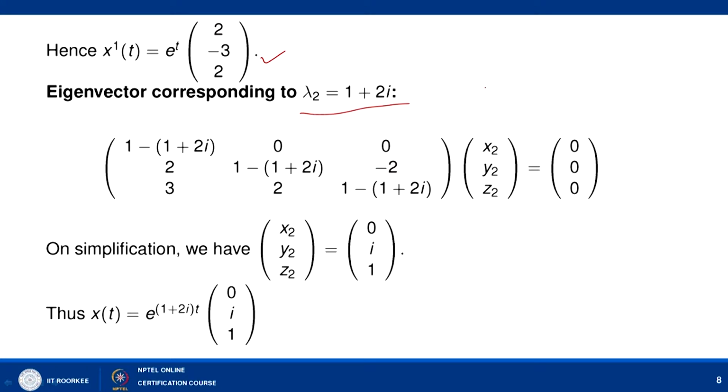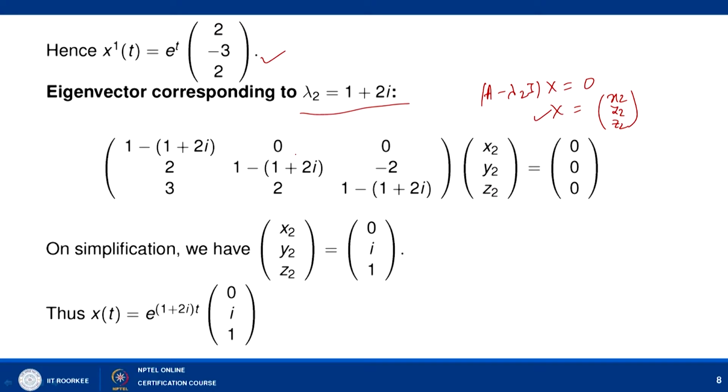So, we simply solve A minus lambda 2 I times x equal to 0 here. Let us assume that x is x2, y2 and z2, and we need to find this x. So, let us put the value of lambda 2, that is 1 plus 2i. So, we have the matrix with 1 minus 1 plus 2i, 0, 0, times x2, y2, z2.